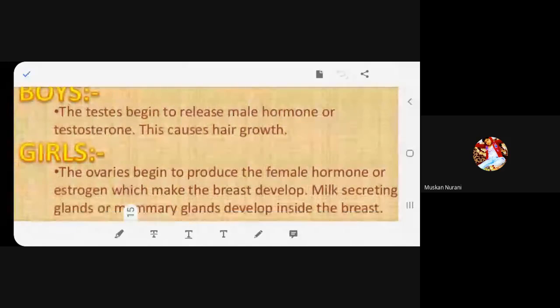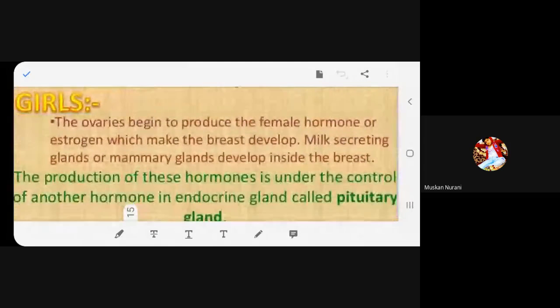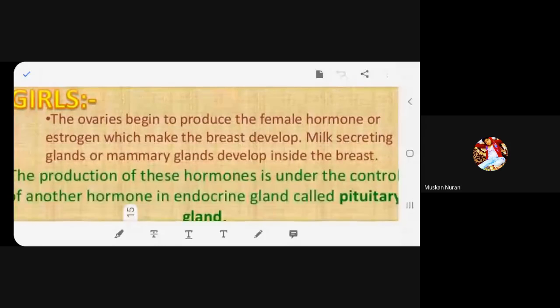Okay. Now, what happens in girls? In girls, the ovaries begin to produce the female hormone, estrogen, which makes the breasts develop. Milk secreting glands, or mammary glands, develop inside the breast. Just a moment. After finishing one para, you will stop.